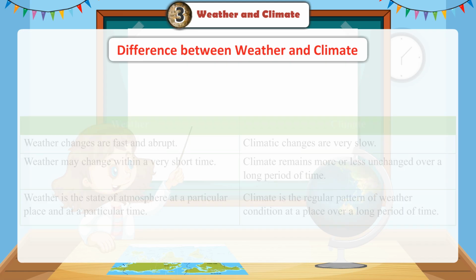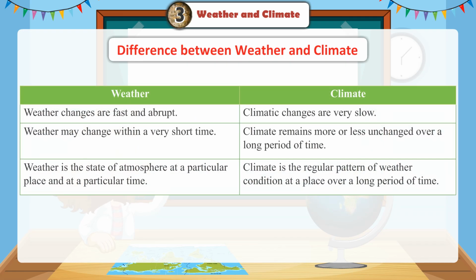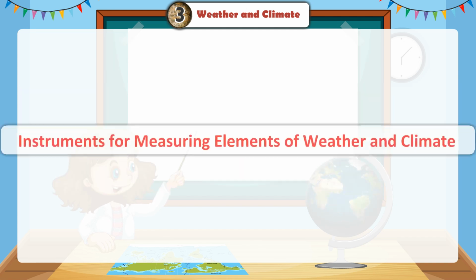Difference between weather and climate. Weather changes are fast and abrupt. Climatic changes are very slow. Weather may change within a very short time. Climate remains more or less unchanged over a long period of time. Weather is the state of atmosphere at a particular place and at a particular time. Climate is the regular pattern of weather condition at a place over a long period.